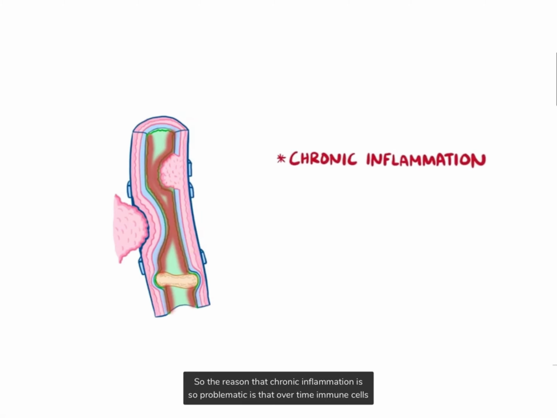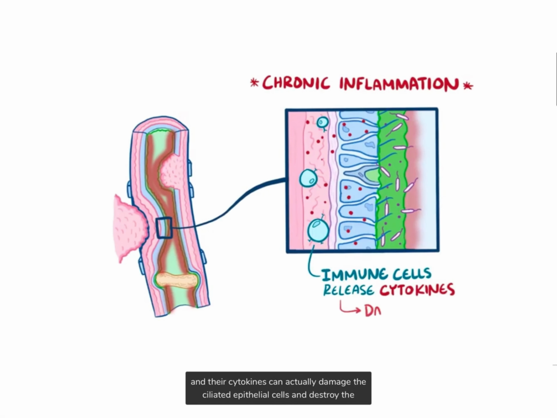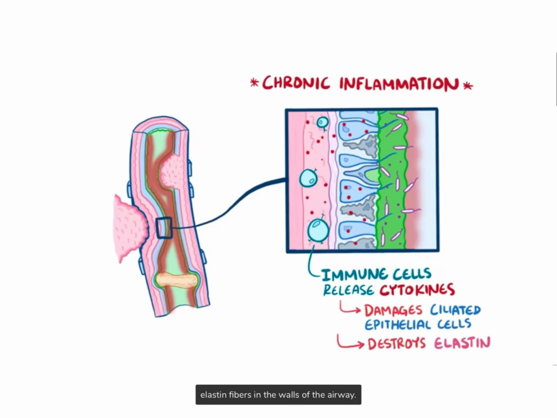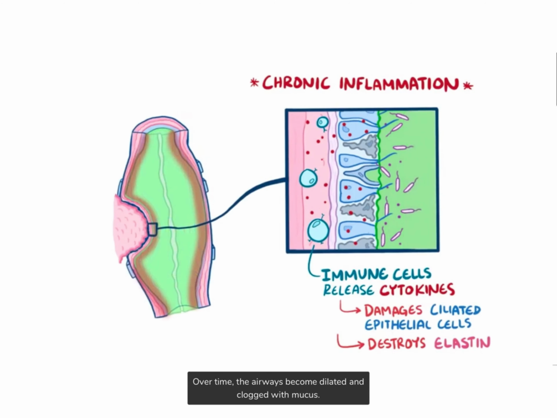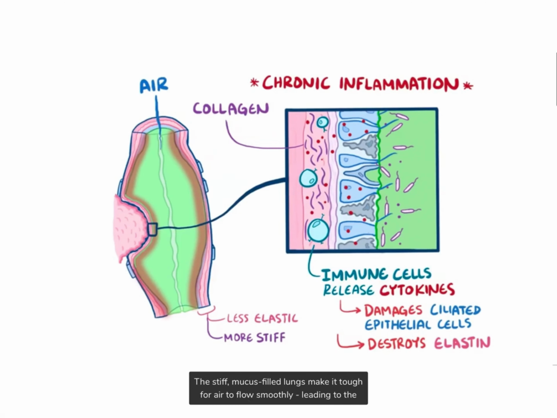So the reason that chronic inflammation is so problematic is that over time immune cells and their cytokines can actually damage the ciliated epithelial cells, as well as destroy the elastin fibers in the walls of the airway. Over time, the airways become dilated and clogged with mucus. Fibroblasts then move in to try to repair the damage by depositing collagen. The loss of elastin and the buildup of collagen makes the lungs less elastic and more stiff. The stiff, mucus-filled lungs make it tough for air to flow smoothly, leading to the pattern of obstructive lung disease.